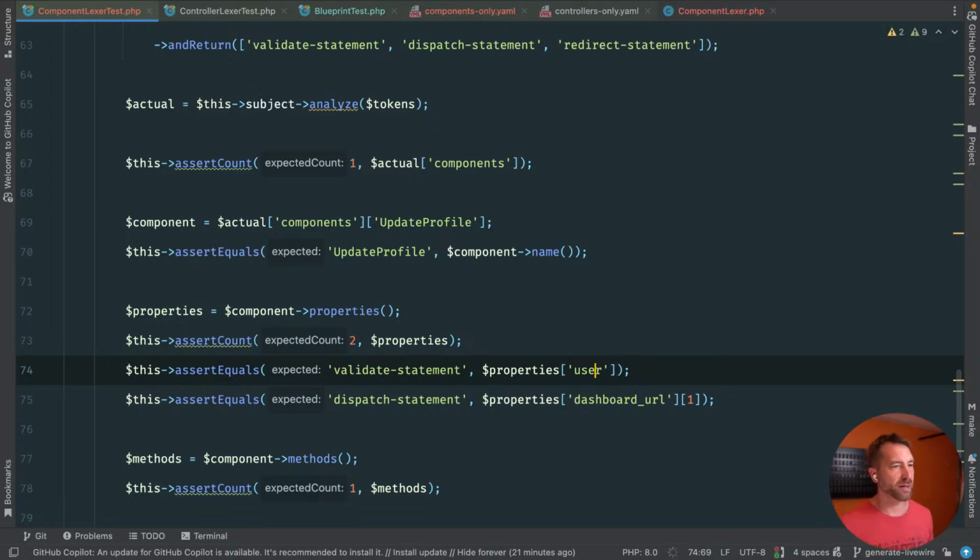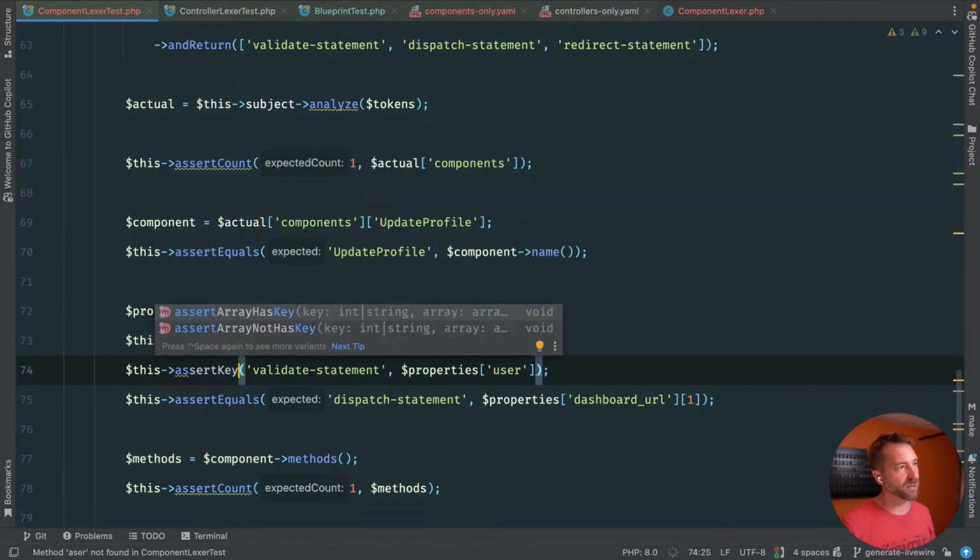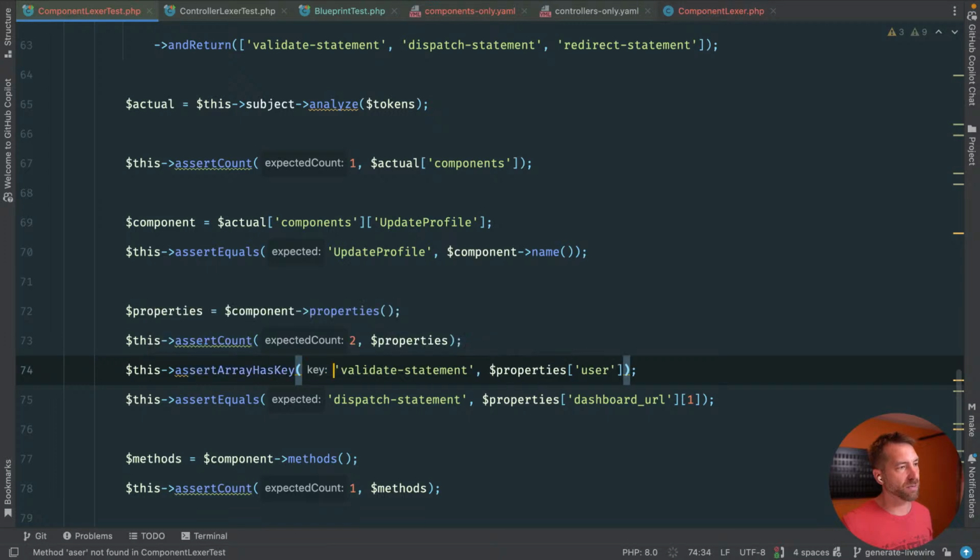And there's really no, it's really more like that key exists, right? It's not even assert equals, because right now it doesn't equal anything. And this is where we may start to assign things to it. For now, let's just say assert array has key.